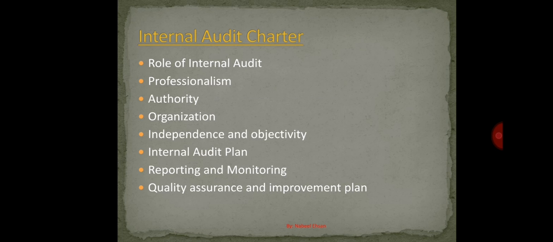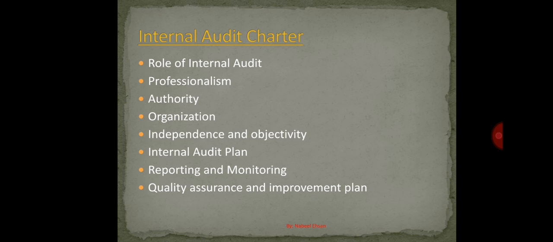They are constantly making changes in this, but as of today, I will explain briefly the major content of this charter. This internal audit charter needs to be prepared by the chief internal audit head, and it needs to be signed by the audit committee members, or at least by the chair of the audit committee or the board of directors, based on the reporting lines of the internal audit function.